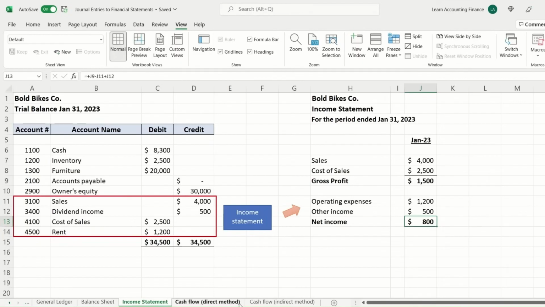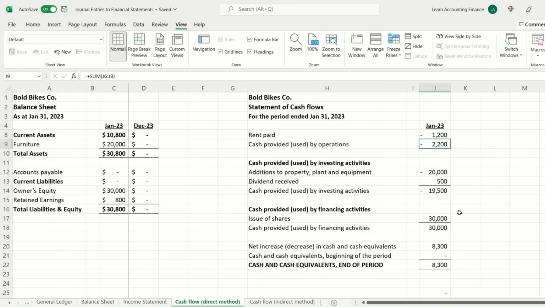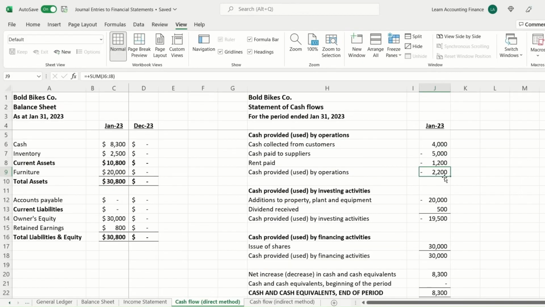But if you look at the cash flow, you see the company actually has a negative cash flow of $2,200 from operations, right? So the operating activities actually resulted in an outflow of cash. Similarly, investing activities resulted in an outflow of cash. The only reason you're seeing positive cash flow is that the owner invested the money. There was a deposit of $30,000 at the start of the year.